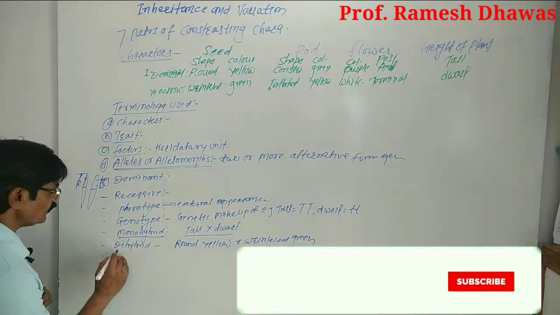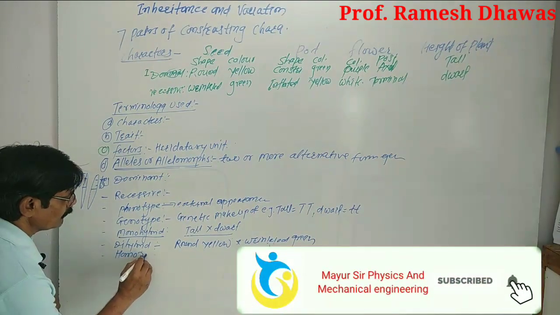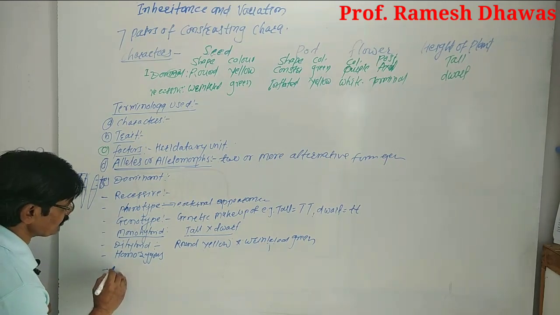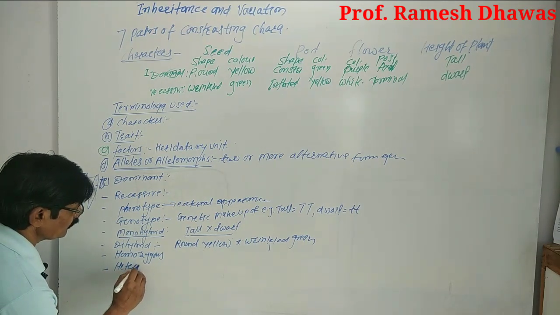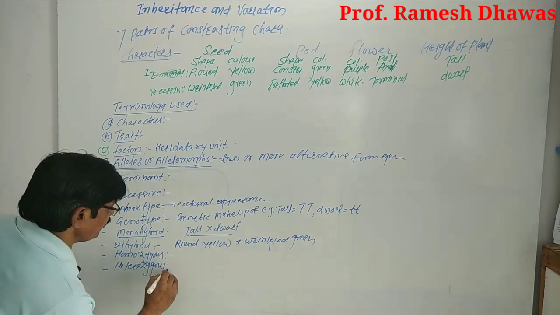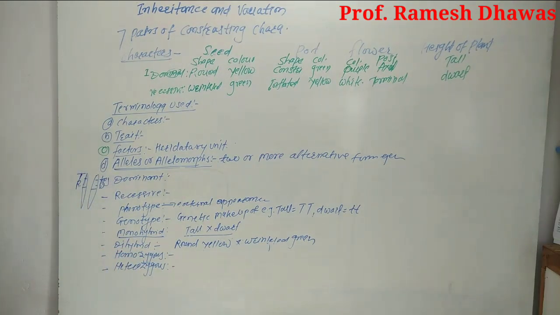Now the next term is homozygous, and in contrast to it is the heterozygous. What about the heterozygous and the homozygous? First of all, homozygous.